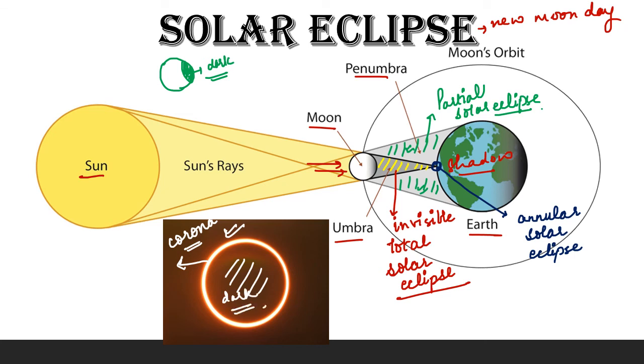So you can see here in this picture, in annular solar eclipse, the sun looks like this. It is just looking like a diamond ring. So this is the annular solar eclipse. Therefore, solar eclipse occurs when the moon comes in between the sun and the earth.